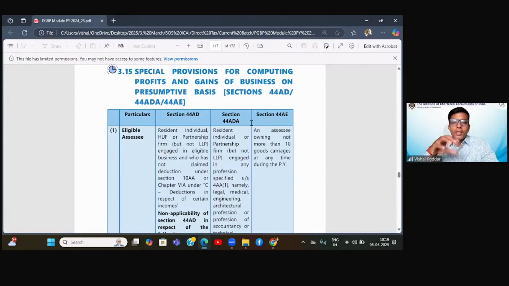As a student, when you read a section like this, you feel, arey yaar, it was a waste studying so much, because now the act simply says take the turnover multiplied by the percentage, or truck multiplied by some amount. Then why did we waste so much time studying so much in detail, especially such complicated provisions?